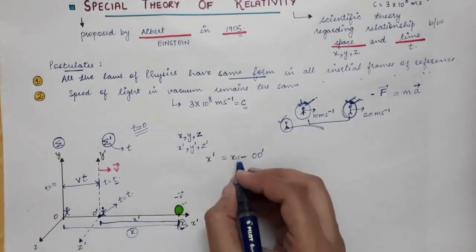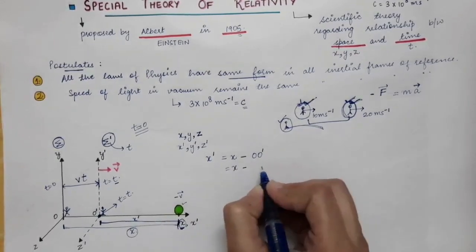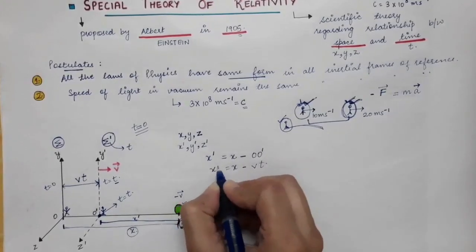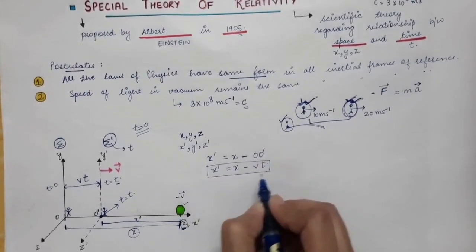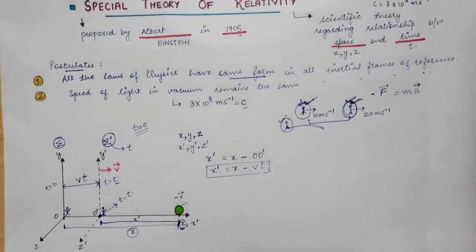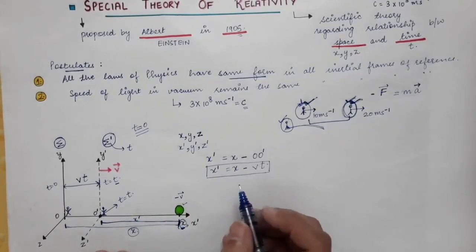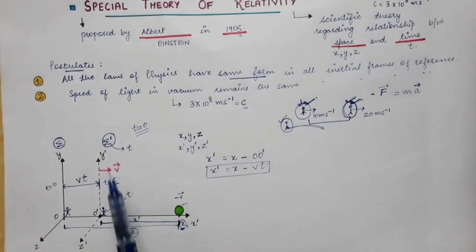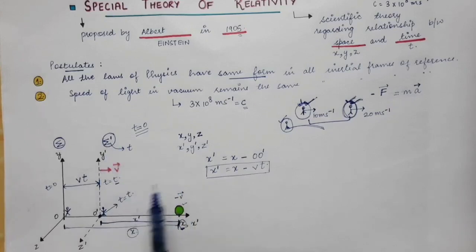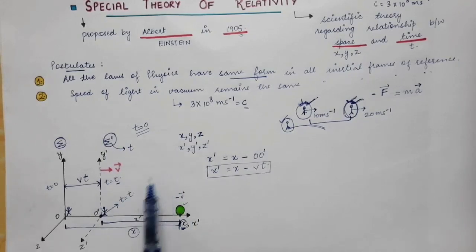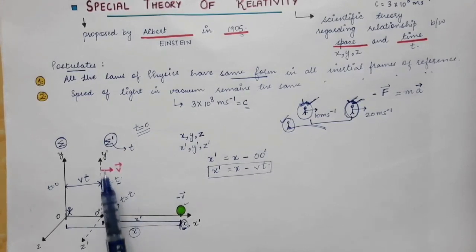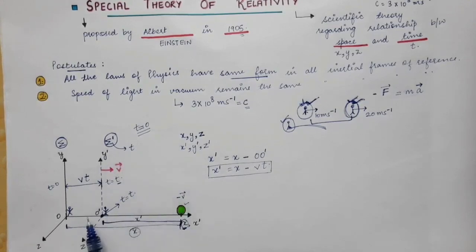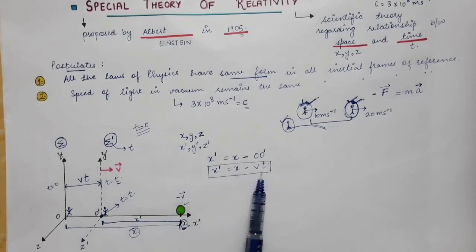So this OO prime will be equal to v into t. So x prime is given by x minus v into t. This is the relation of x and x prime in these two inertial frames of reference. Now in this particular case, the frame sigma prime is moving along the x-axis. Along the x-axis the frame is moving, therefore there is a change in the x-coordinates. So if the frame is moving along the x-axis, there will be a change in the x-coordinate, as we have seen that x prime will be x minus vt.